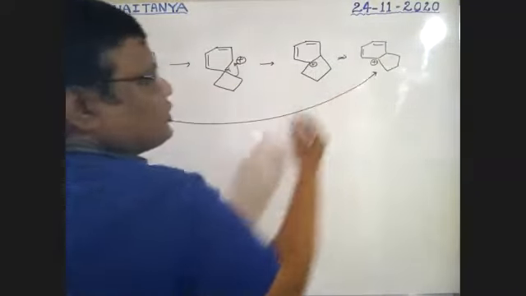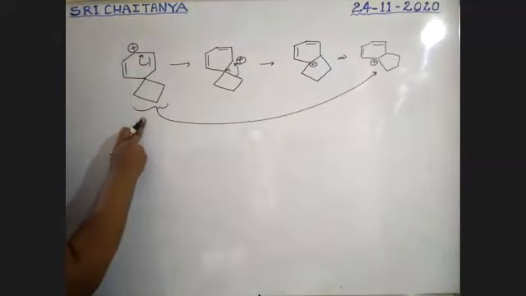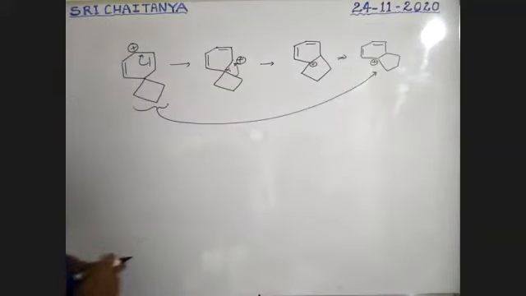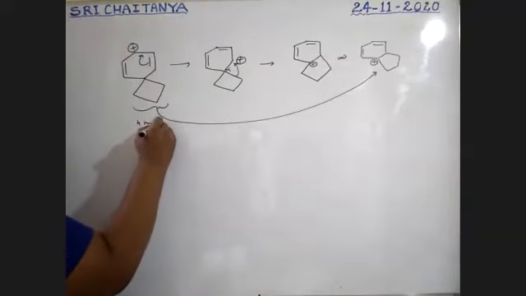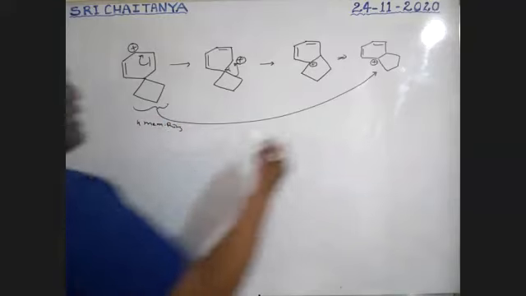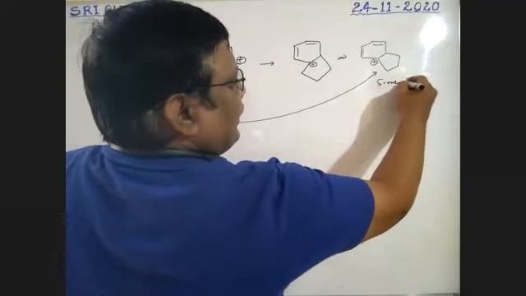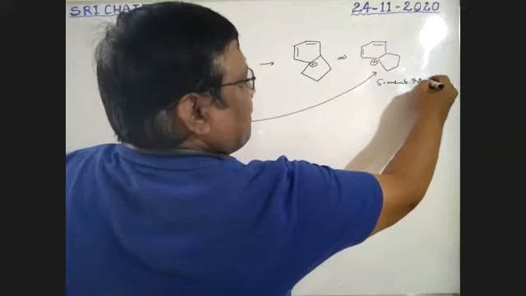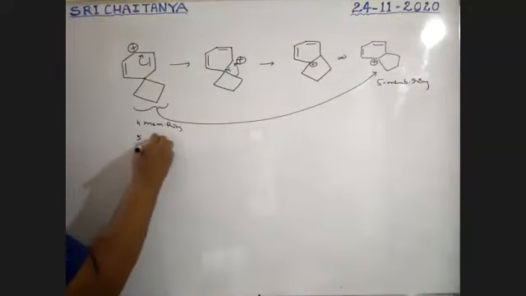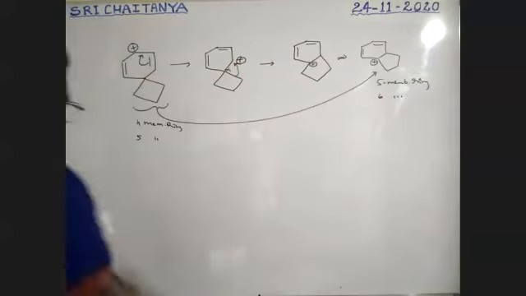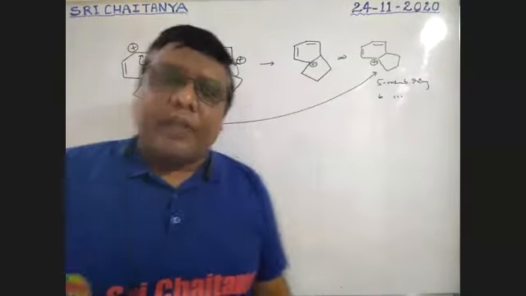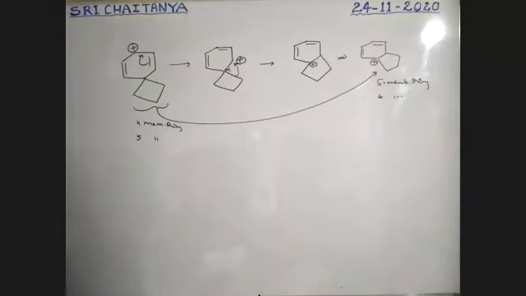So here a 4-member ring changes to a 5-member ring. If a 5-member ring is there, it converts into a 6-member ring. So this is the way. So ring expansions are possible. Ring expansions are possible.